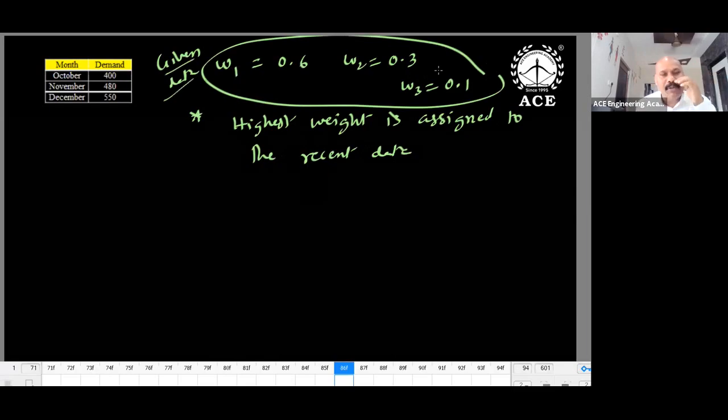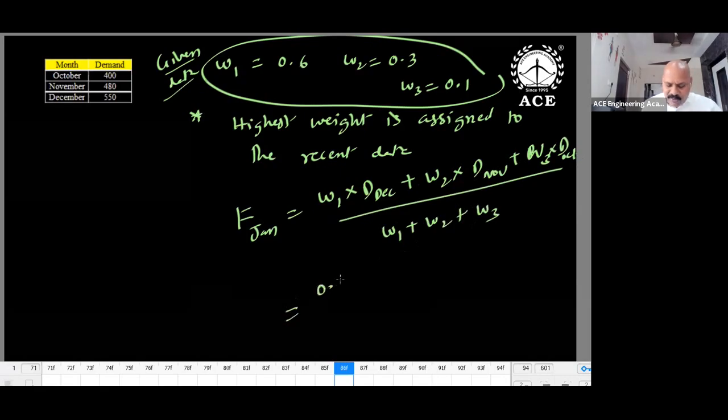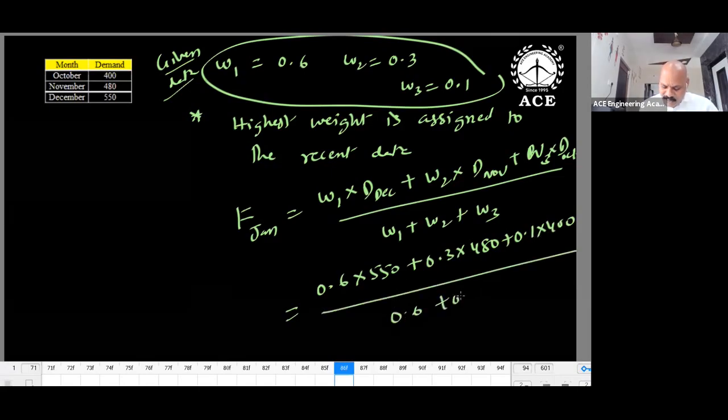Don't assume. They generally give the W1 value, W2 and W3. So I'm using a 3 months weighted moving average. Suppose 4 months, how many weights are given to us? 4. The highest weight you have to give to the recent data. Suppose my interest is January. So what will you do? W1 into D December plus W2 into D November plus W3 into D October divided by W1 plus W2 plus W3. So this will become 0.6 into 550 plus 0.3 into 480 plus 0.1 into 400 divided by total weight.